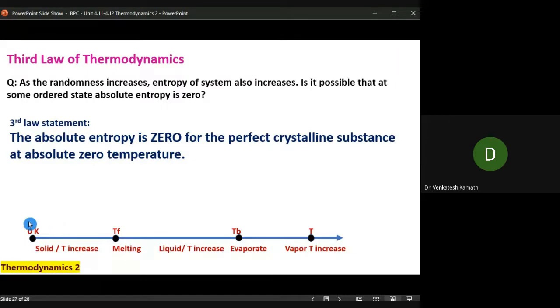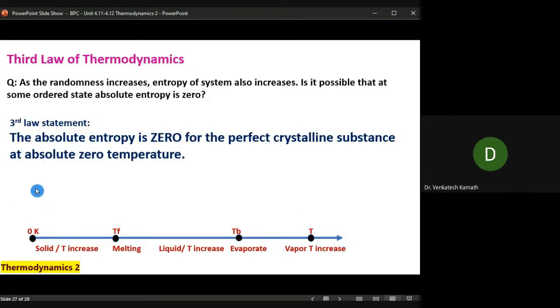Let me take that case, 0 Kelvin, in the solid form. Let me increase the temperature. As I increase the temperature, it starts melting at the melting point, which we also call the freezing point. At that particular temperature, it melts into the liquid form. Further, I will increase the temperature. It will reach the boiling point, then it will evaporate. Still, I will increase the temperature further, forming a vapor or gas, the temperature of which increases.